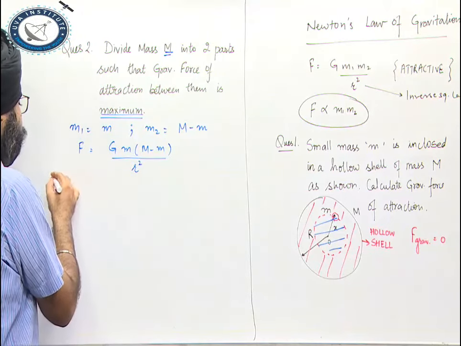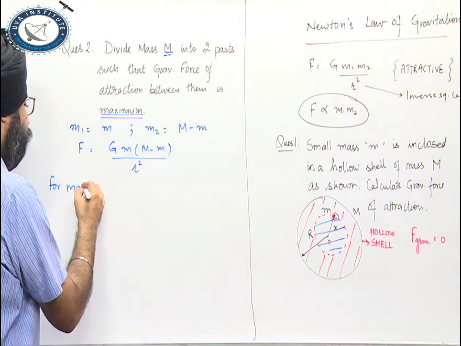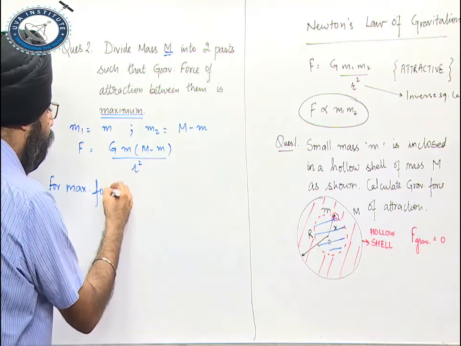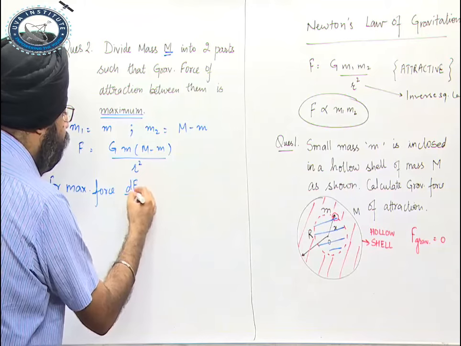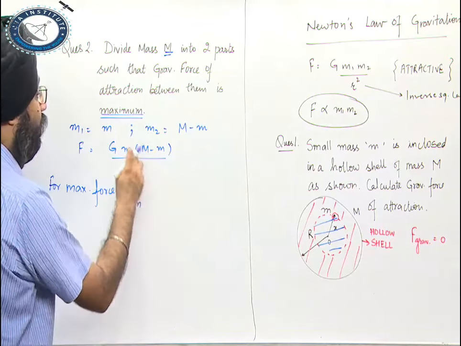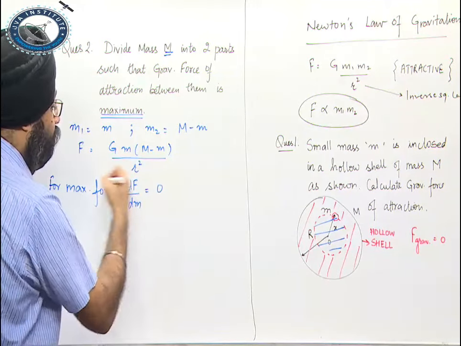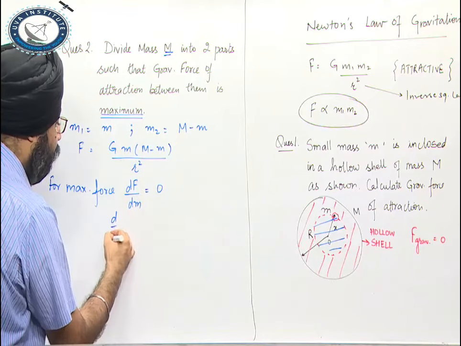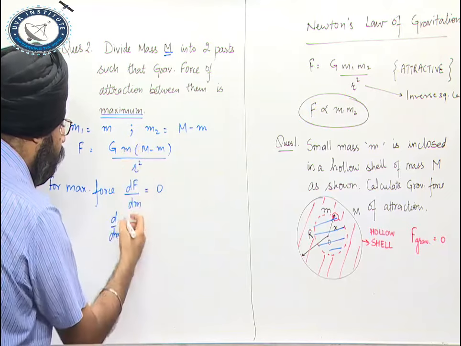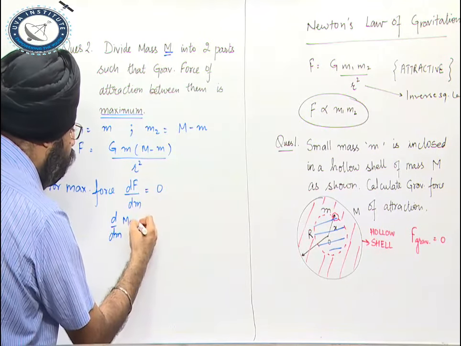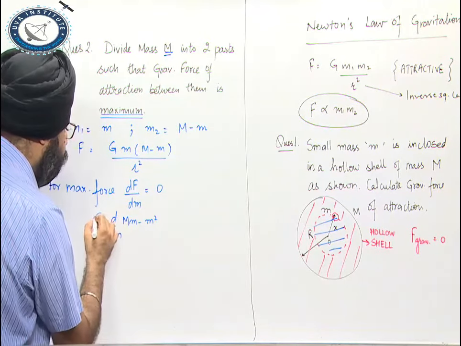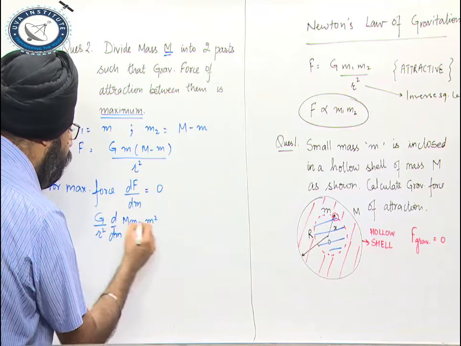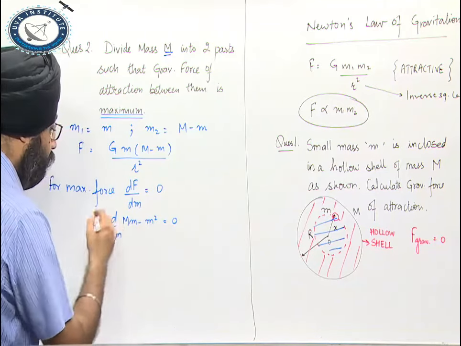So for the maximum value of F, the differential of F with respect to the variable, small m, must be equal to 0. If I differentiate it, d by dm, let me open this bracket: capital M into small m minus m square, G upon r square, let's take it outside, equal to 0.